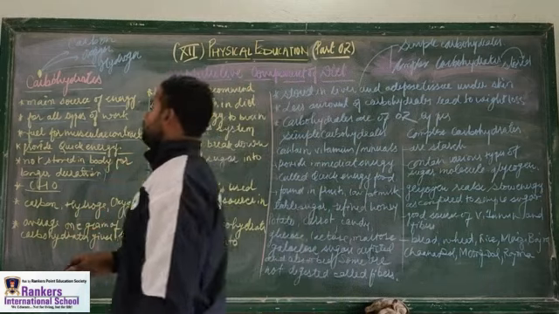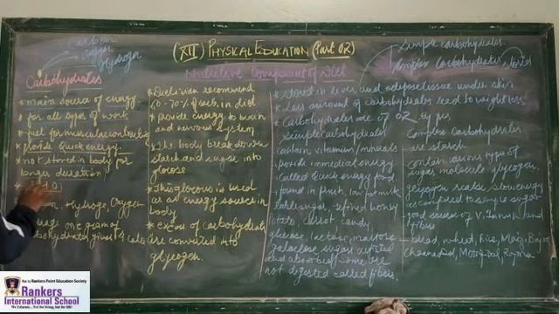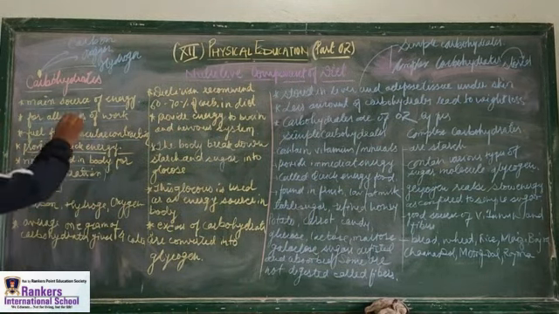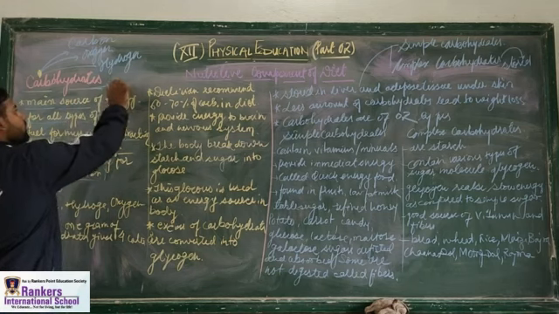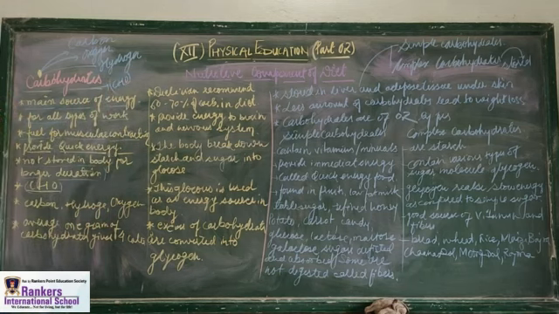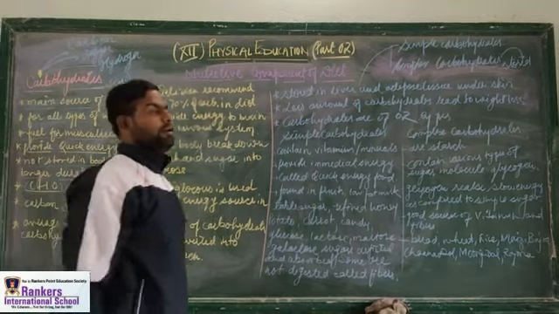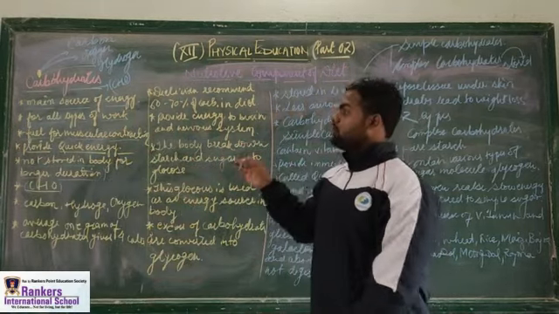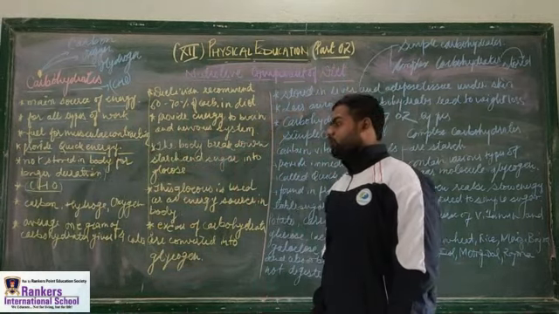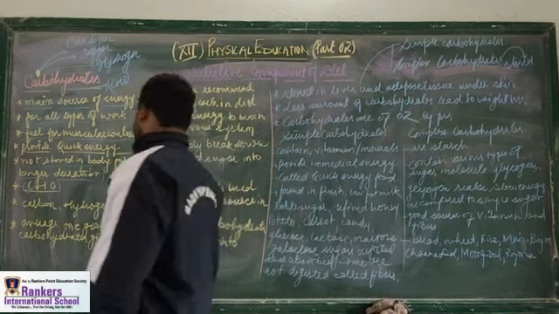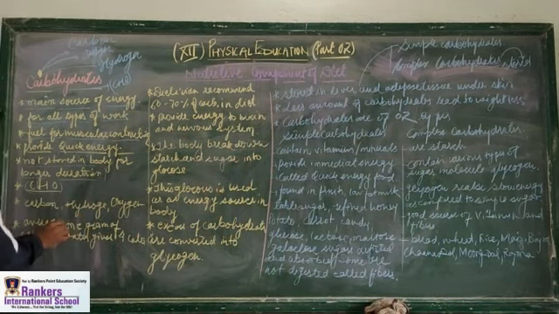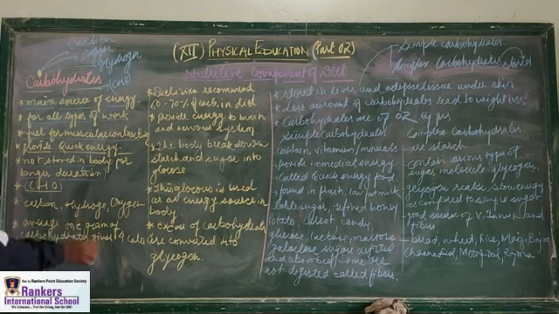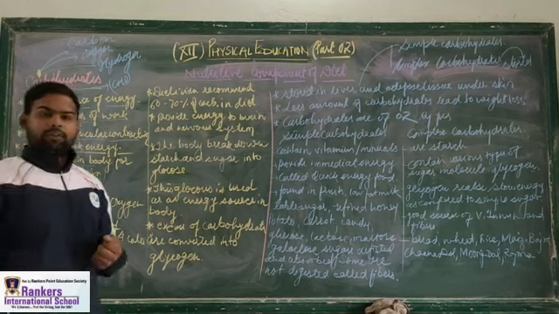As I told you earlier, the formula of carbohydrate is CHO. It may be asked in the exam: what is the formula for carbohydrate? It is CHO, that is carbon, hydrogen, oxygen, because it is made up of carbon, hydrogen and oxygen. On average, 1 gram of carbohydrate gives you 4 calories.